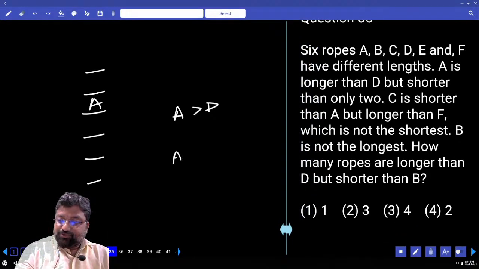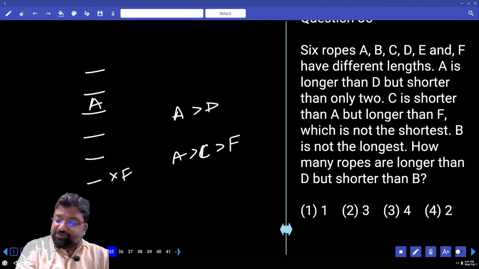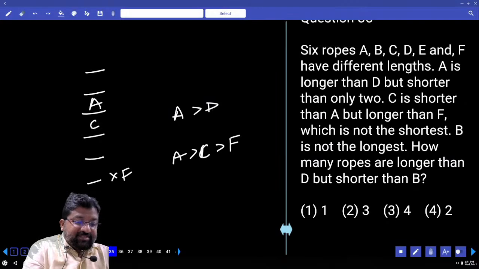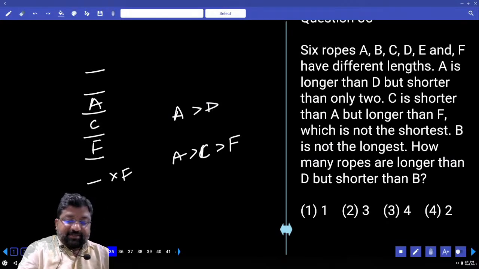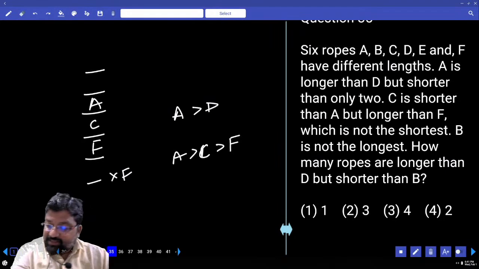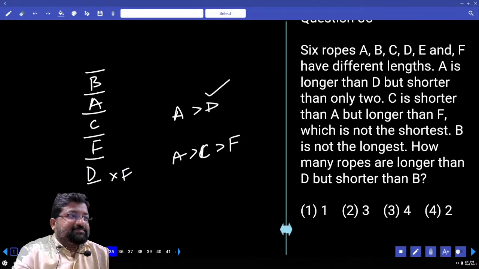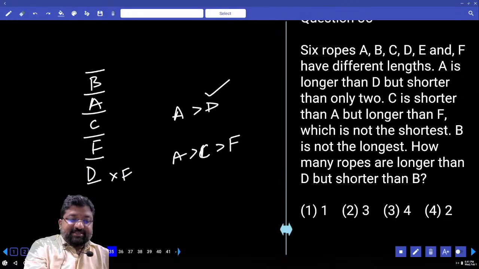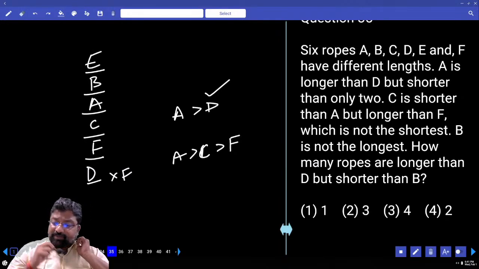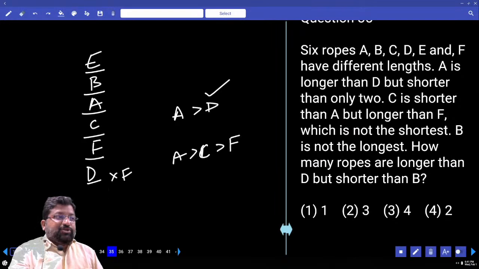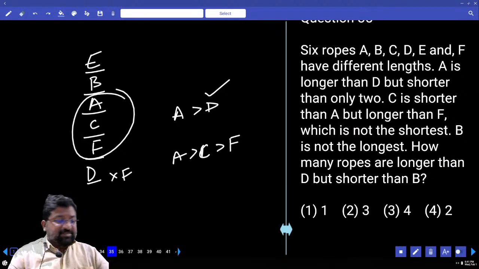C is shorter than A but longer than F. F is not the shortest. So there is no other possibility. This has to be C and this should be F, because in between A and F there is C. Then D should be after A. So this is D. And then he says B is not the longest, so this should be B. Who is left out? E. A, B, C, D, E. What's the question? How many ropes are longer than D but shorter than B? How many do I see? 3.